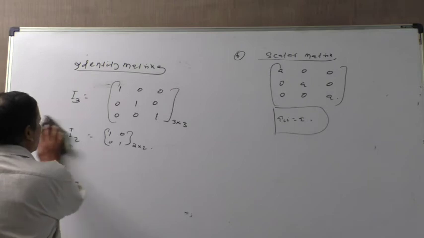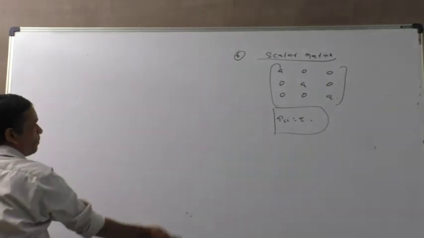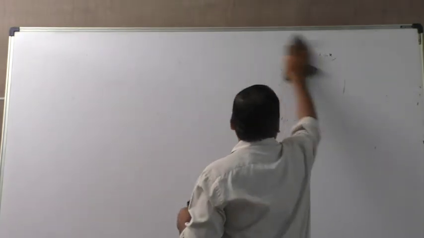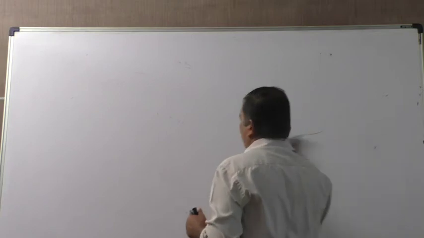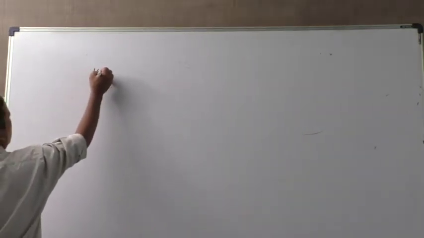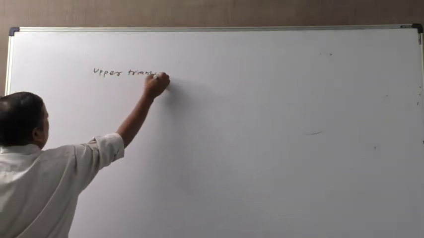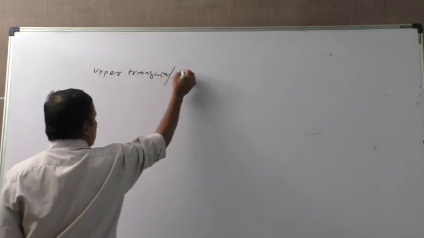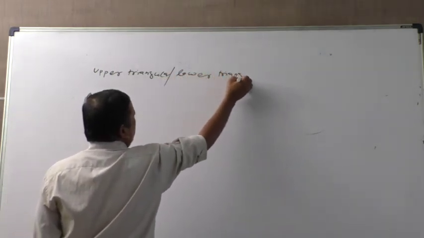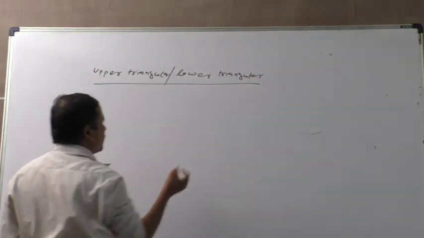Now there is another matrix. It is not in your NCERT book, but I am trying to say that it is the triangular matrix: upper triangular and lower triangular.